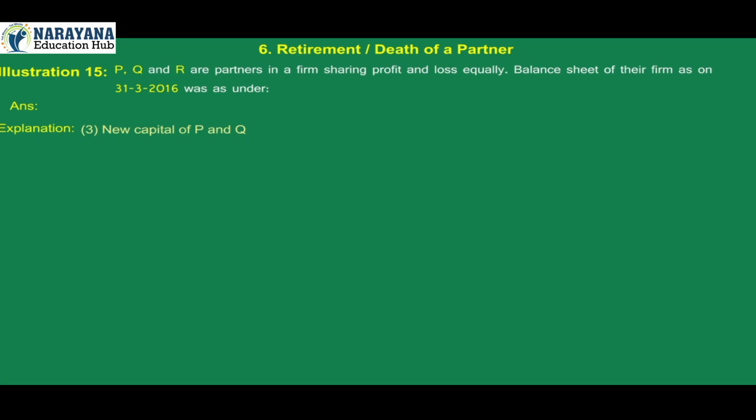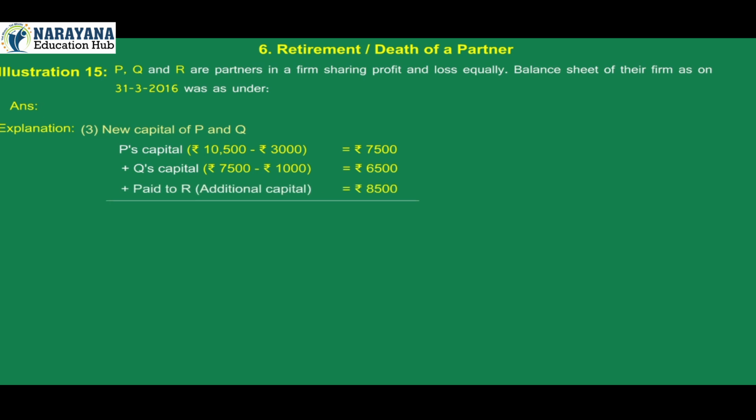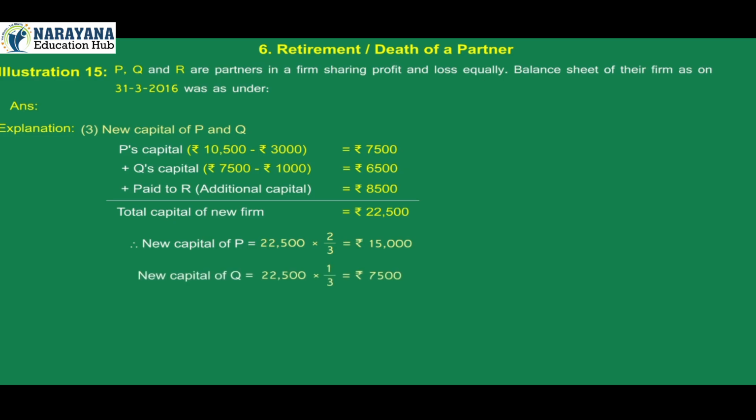3. New capital of P and Q. P's capital is rupees 10,500 minus rupees 3,000, which is rupees 7,500. Add Q's capital rupees 7,500 minus rupees 10,000, which is rupees 6,500. Add paid to R, that is additional capital, rupees 8,500. Total capital of new firm is rupees 22,500. Therefore, new capital of P is 22,500 into 2 by 3, which is rupees 15,000. New capital of Q is 22,500 into 1 by 3, which is rupees 7,500.